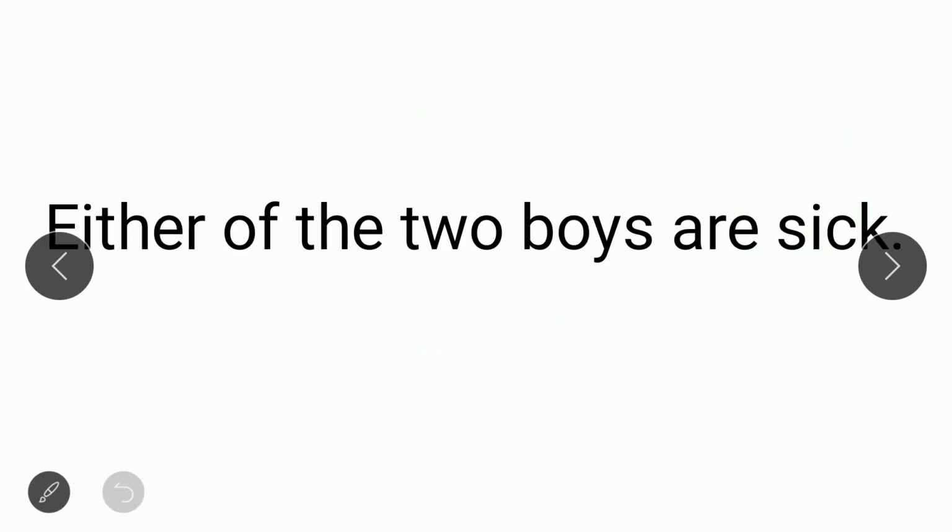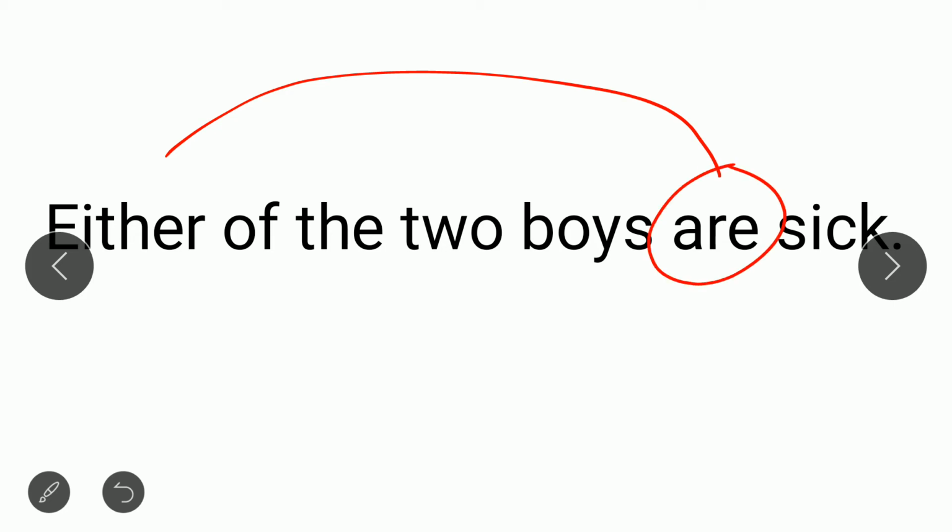The next sentence is: either of the two boys are sick. You know that either is a distributive pronoun and it is used as a singular pronoun and treated as singular too. So when we say either of the two boys are sick, that would be wrong. We'll say either of the two boys is sick.